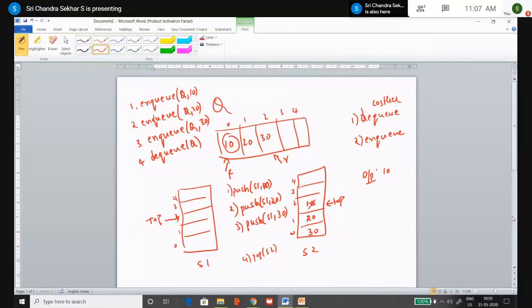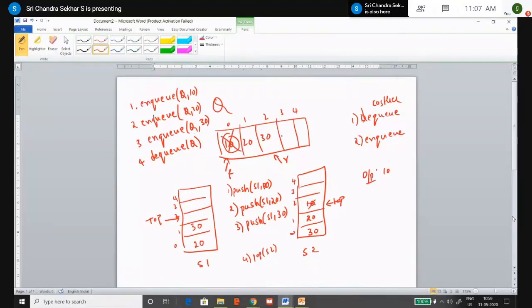You have to pop the elements from stack 2 and push them back into stack 1. How many elements are remaining? There are only 2 elements, right? So 20 is popped and pushed back into stack 1. Similarly 30 is popped and pushed back into stack 1, right? So here also in Q, 10 is removed. So this is how we perform the operations, right?